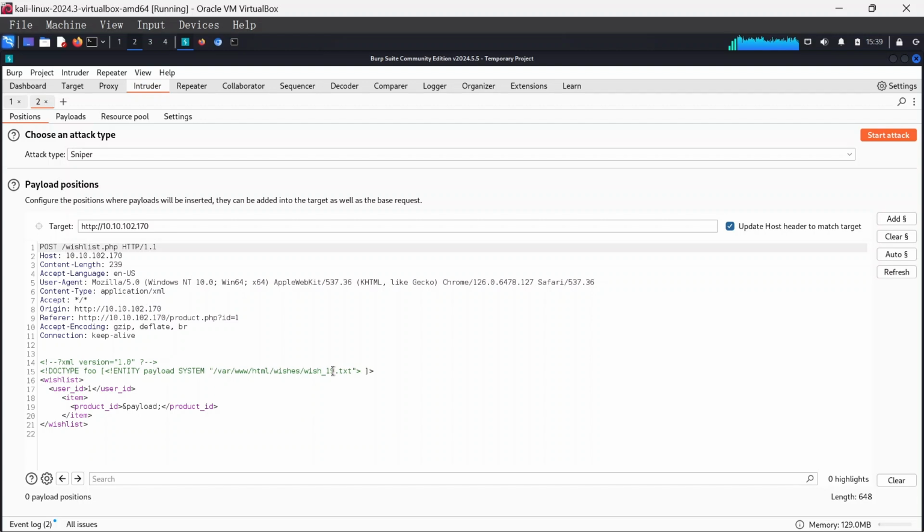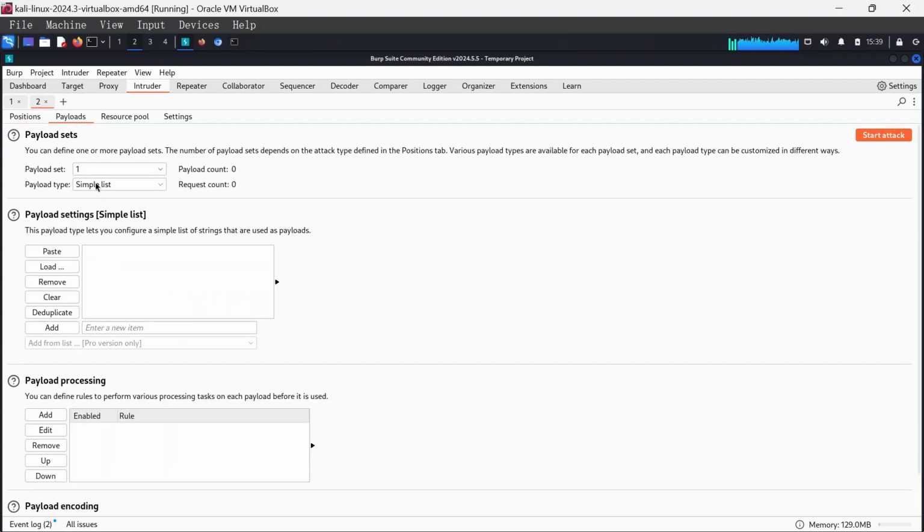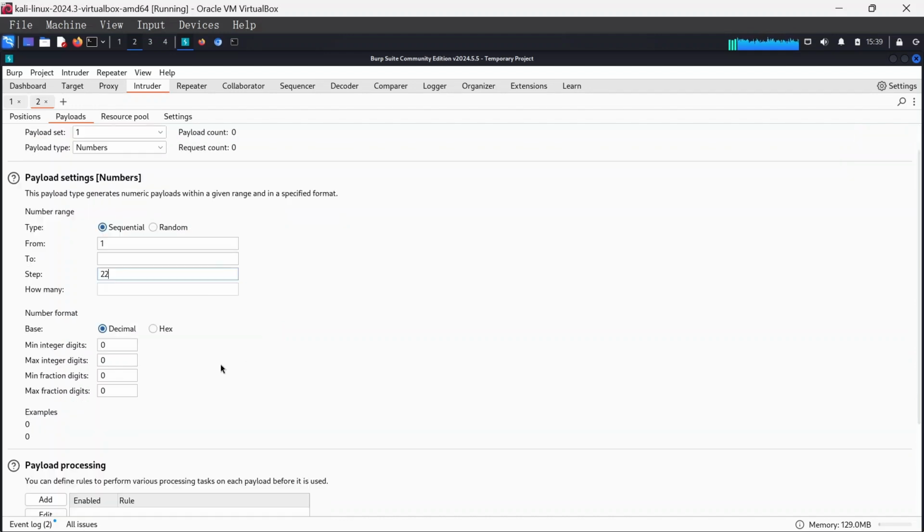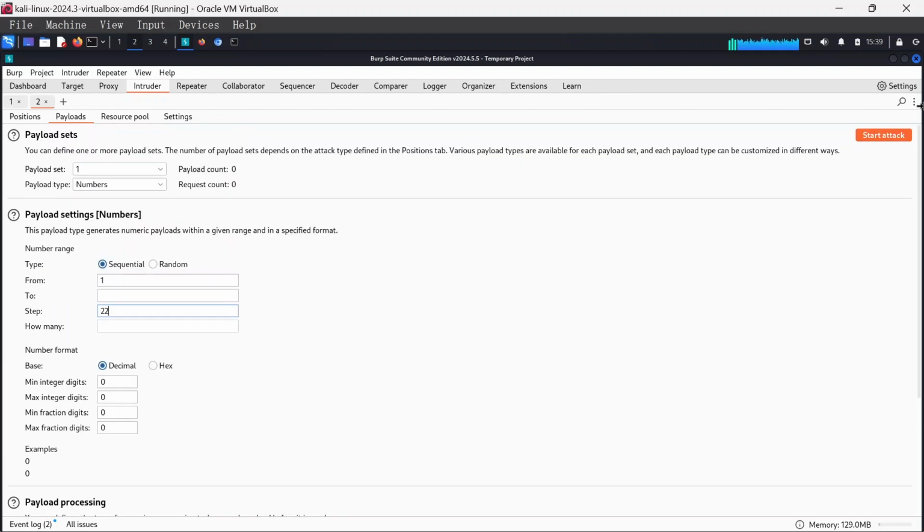Now, where are we forcing? We are forcing this particular part where it has numbers. So I'm going to add a tag to it. Add. It's going to force through this, and we're going to be using the attack type Sniper. It's simple, it's just going to reiterate through our payload. Next thing is to go to our payload. We're going to use numbers. So we want to run from 1, and mine was 22, I believe, right? Yes, or we can just run it to 20. Okay, let's see, 22. All right, with that said, we can now just start our attack.